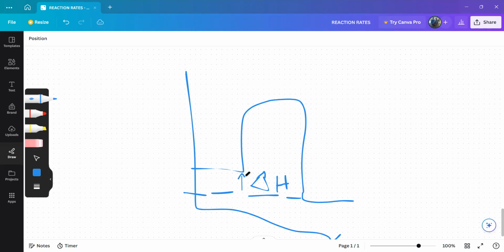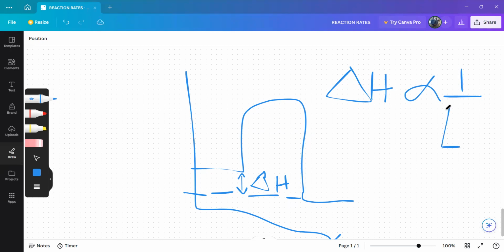Our delta H has a relationship with activation energy. Our delta H is inversely proportional to activation energy, which means as activation energy increases, our delta H decreases.